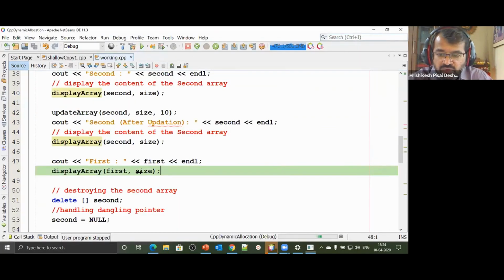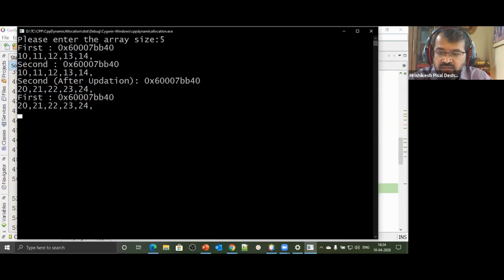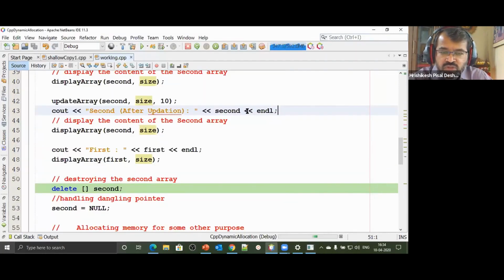I now give a call to function display array. Now when I give a call to function display array, the content of second array was updated, but the contents of the first array also got changed. It is very obvious because both of them are pointing to the same location. It was a very shallow copy. We did not copy the array, we actually copied the base address of the array. So both these pointers ended up pointing to the same location.